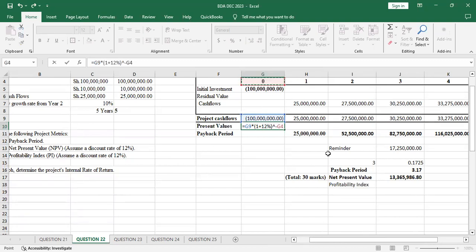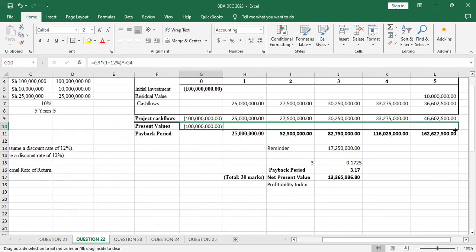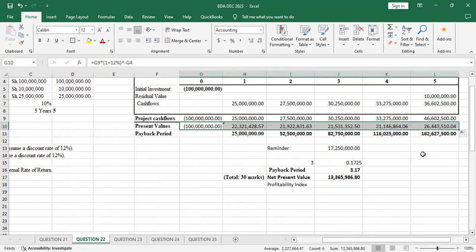So I'll put it as that one. So for the first year, it will be the same amount because you can't find the present value of year 0, isn't it? But the rest, the amounts will be changing, isn't it? So they have been discounted to present values.